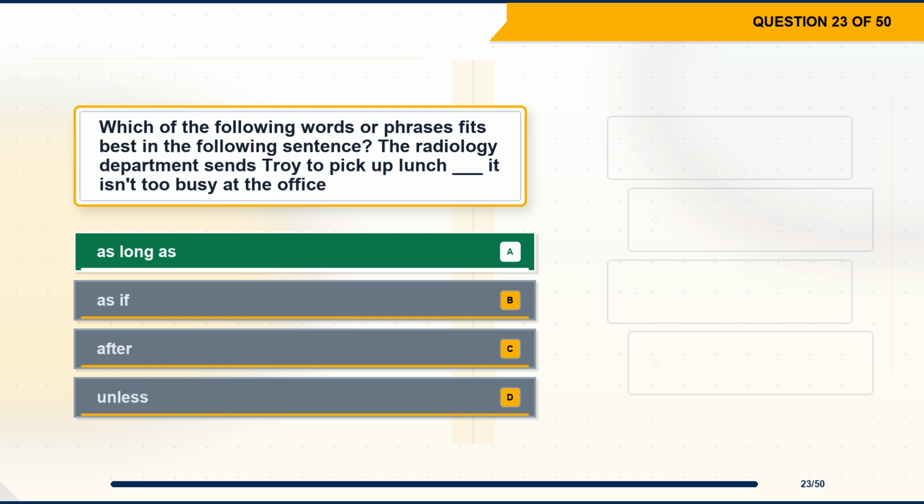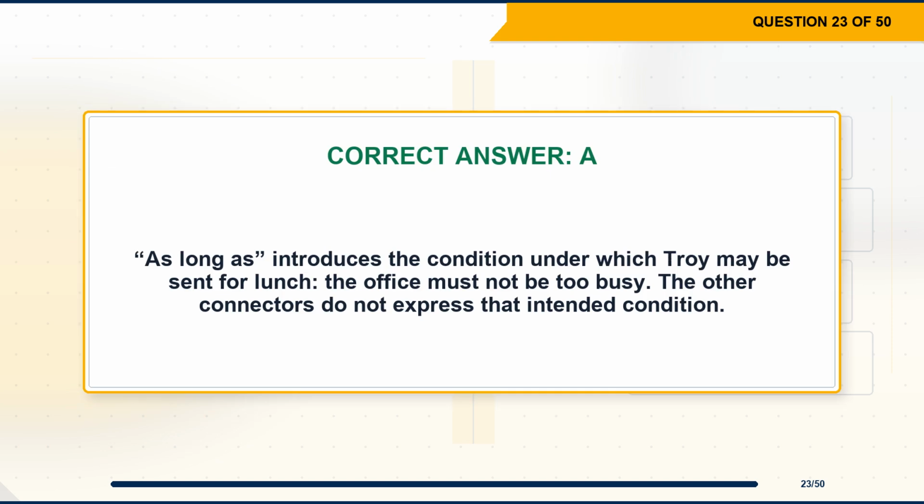The correct answer is option A, as long as. Explanation. As long as introduces the condition under which Troy may be sent for lunch: the office must not be too busy. The other connectors do not express that intended condition.